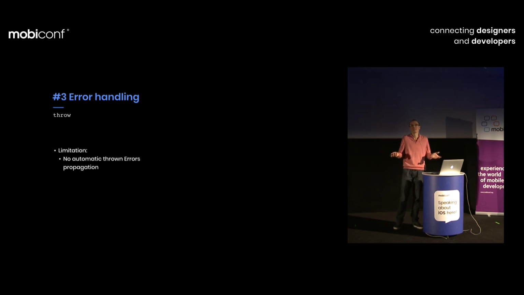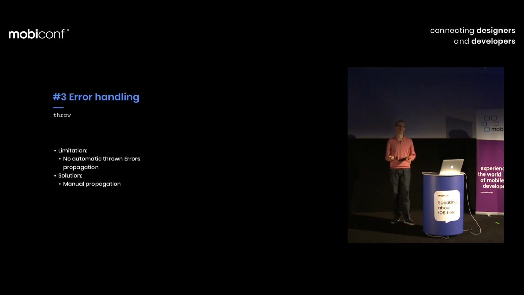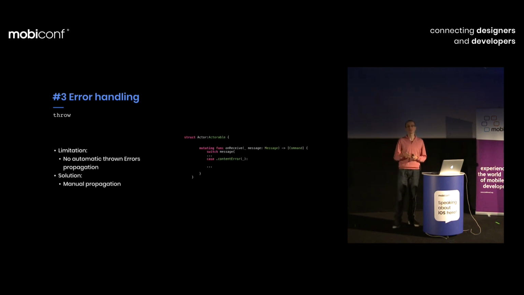Solution, I didn't find any better than doing it manually. So add extra cases to the messages to inform that something happened. You have to do it manually. It's not difficult, but you have to, of course, create such extra messages and implement that.